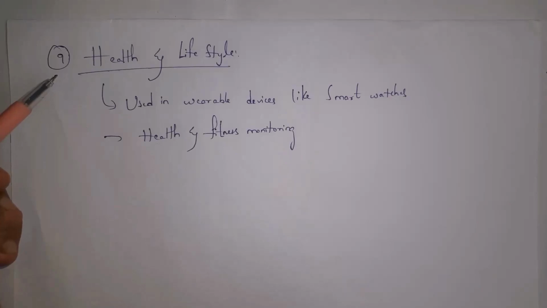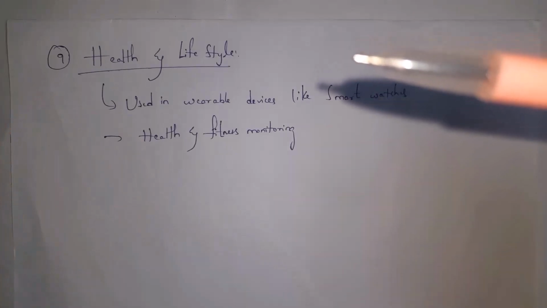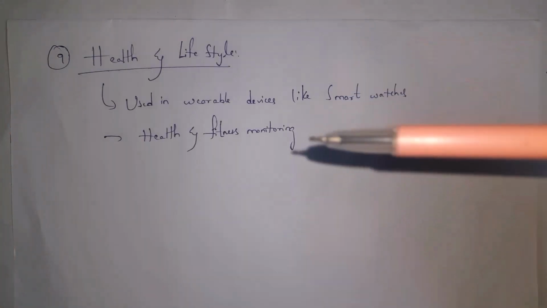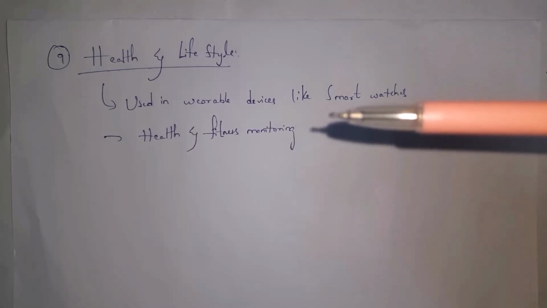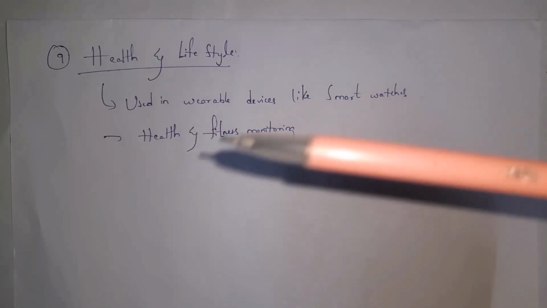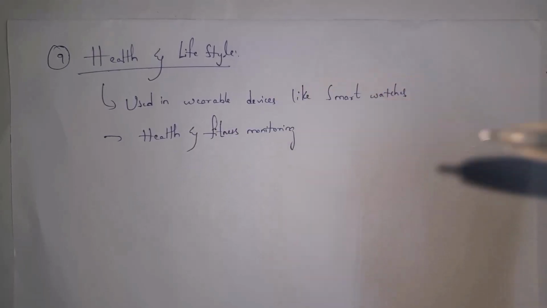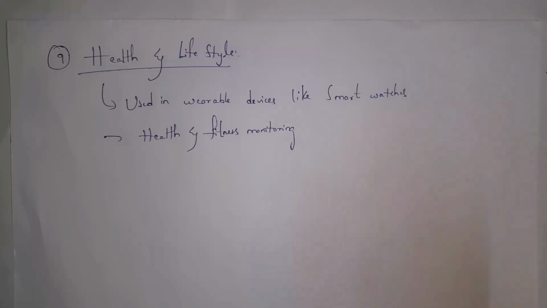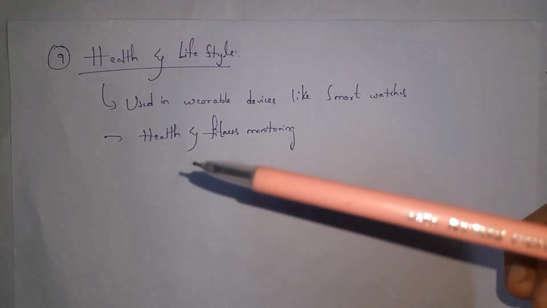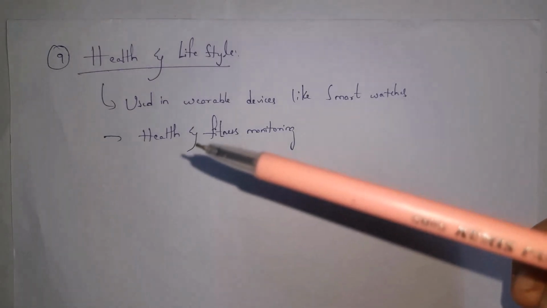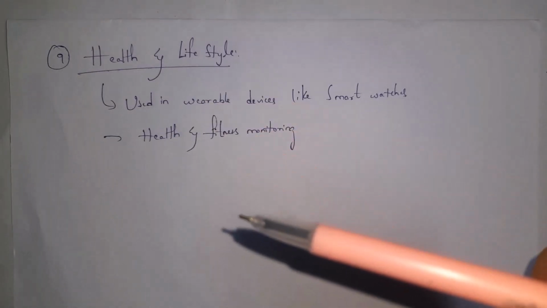And the ninth one is health and lifestyle. Guys, we use IoT in wearable devices like smartwatches. And we also use IoT in health and fitness monitoring, where we can identify body temperature, heart rate, BP, ECG, oxygen levels and steps that we walk. The IoT device contains sensors, sensors will collect all this data and we can see the data by using mobile. So with the help of IoT, continuous health monitoring is possible, where we can detect diseases earlier and we can also do fitness tracking.